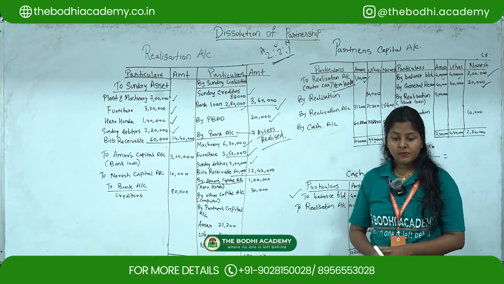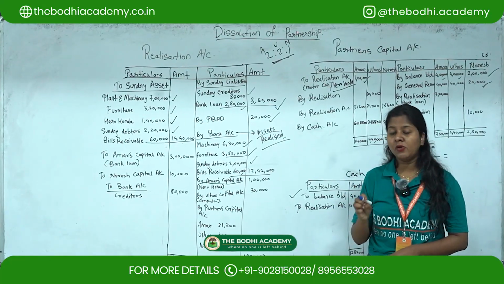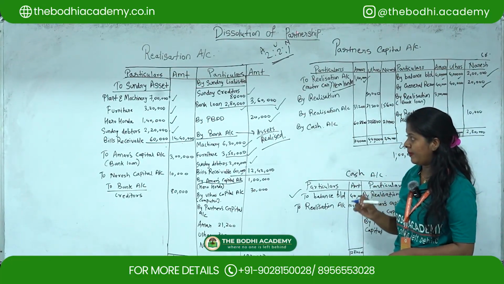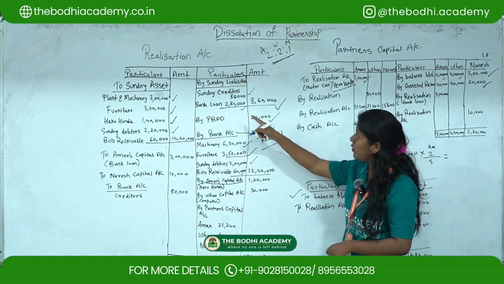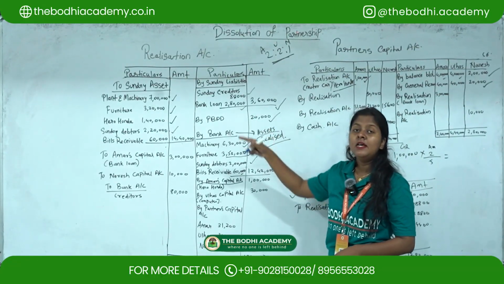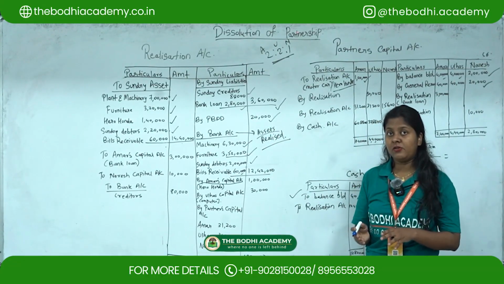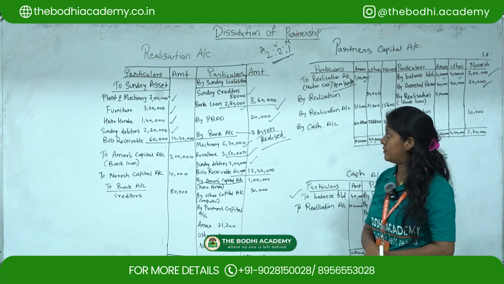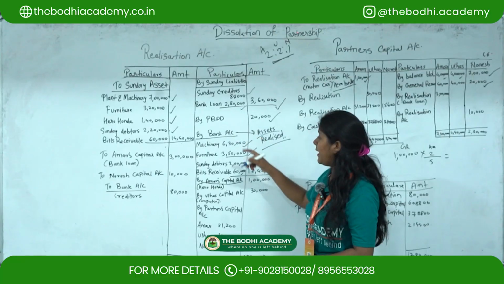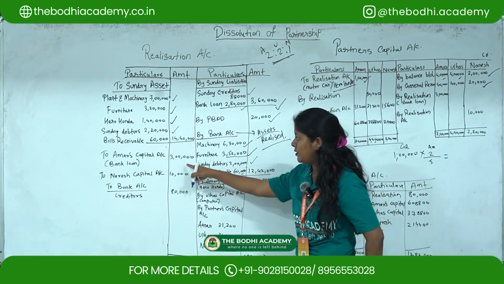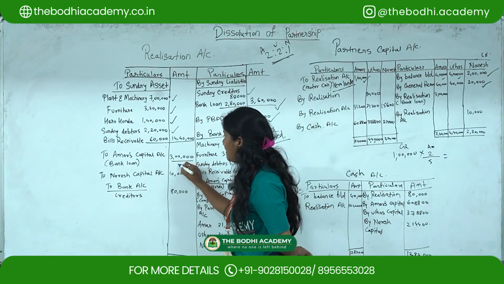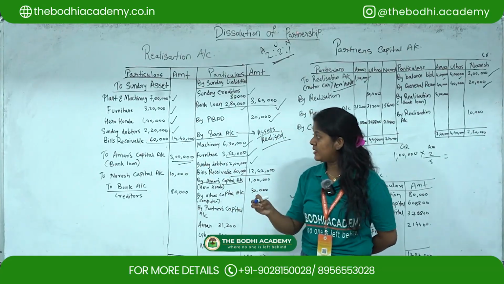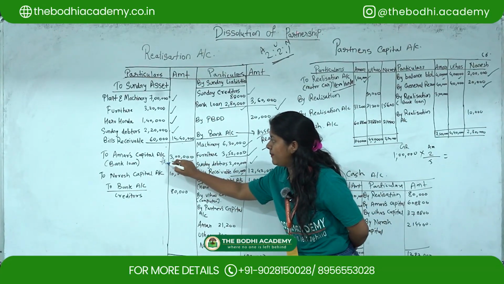Then next, it is said that bank loan he also agreed to pay with interest. Now earlier bank loan was 2,80,000. Since he is paying it with interest, you have to add that interest. Okay, now interest amount is 20,000. So you have to add 2,80,000 plus 20,000. You will get 3 lakh. Okay, so here I am showing this with interest. So this is very important.